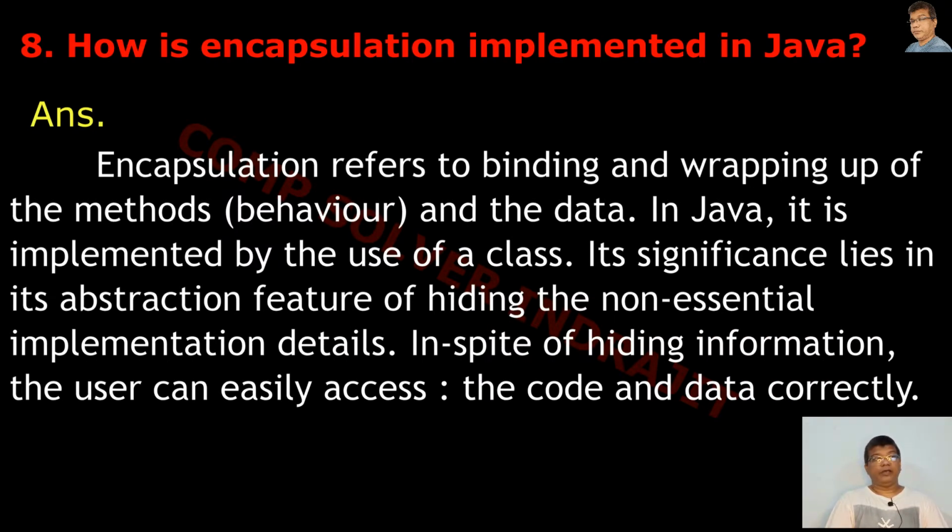In Java, it is implemented by the use of a class. Its significance lies in its abstraction features of hiding the non-essential implementation details. In spite of hiding information, the user can easily access the code and the data correctly.